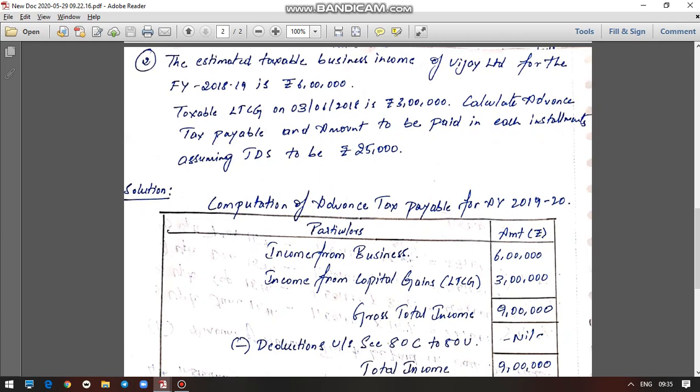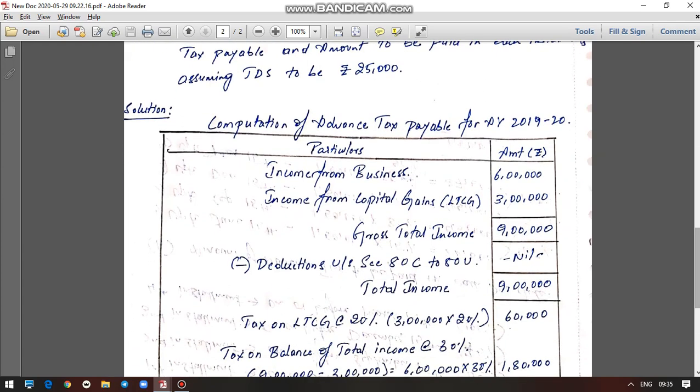Now, using these two pieces of information, they are telling us to calculate advance tax payable and the amount to be paid in each installment, assuming the TDS to be 25,000. So they have given TDS of rupees 25,000, income from business of 6 lakh rupees and long-term capital gain of 3 lakh rupees. Now let us find out the advance tax liability. In the first problem they had directly given the advance tax liability of 1,50,000, but in this problem we have to find out the advance tax liability, then find out the amount paid in each installment.